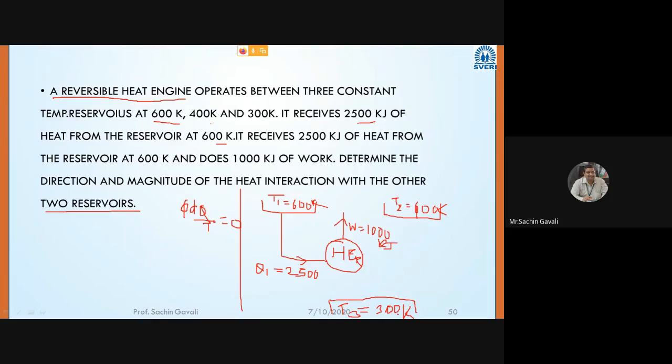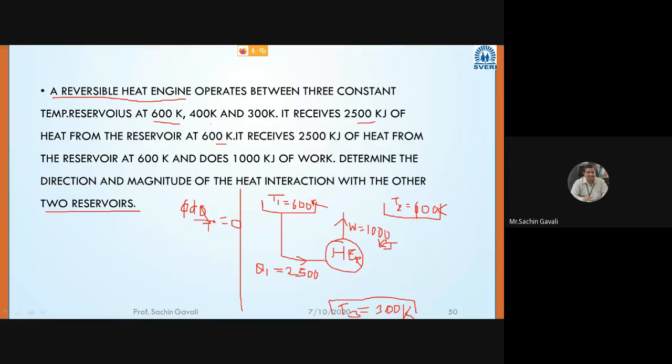So in that case, we have to assume our directions. If as per our assumption the answers come positive, then the directions we have assumed are correct. If our answers of Q2 and Q3 come negative, then the directions we have assumed are wrong, and the direction will be opposite of that. Are you getting?